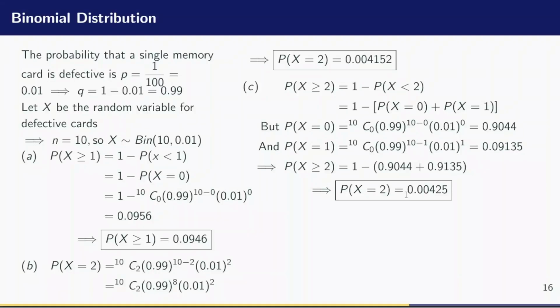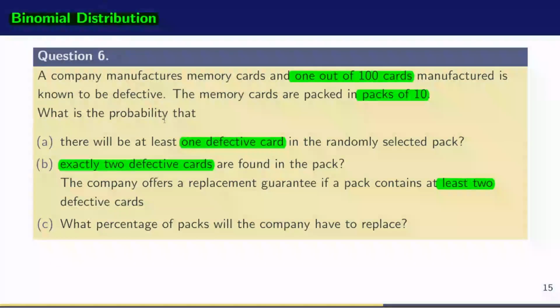So what I'm saying is that this is the probability that at least 2 memory cards are defective. But now the question says that the company offers a replacement guarantee if a pack contains at least 2 memory cards. What percentage of packs will the company have to replace? We already have the answer.